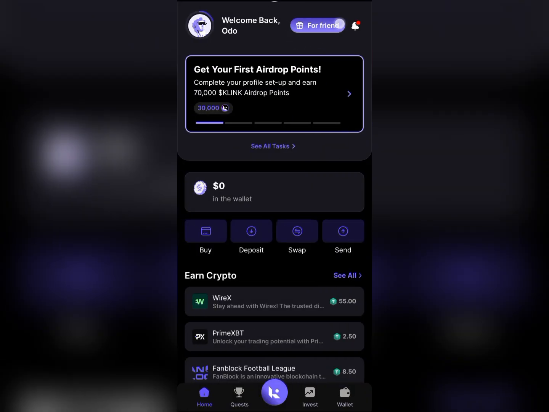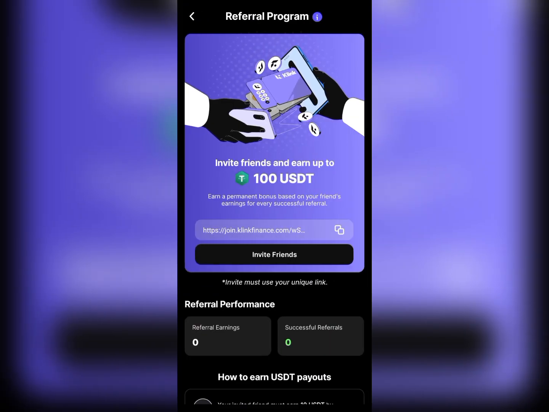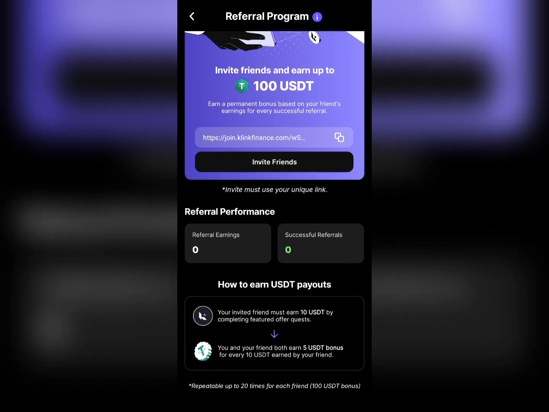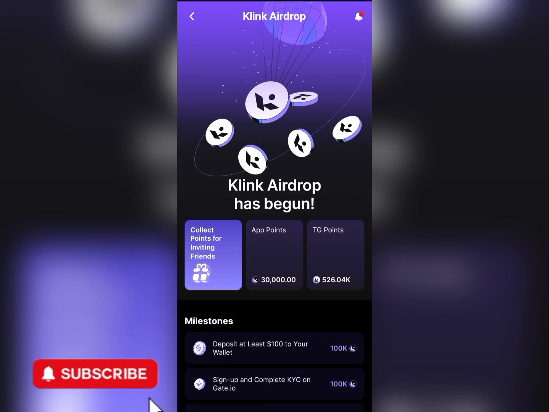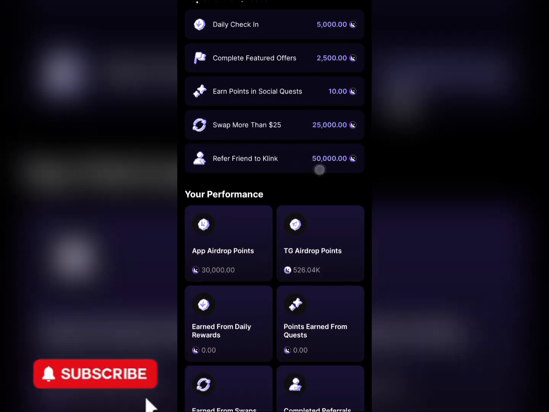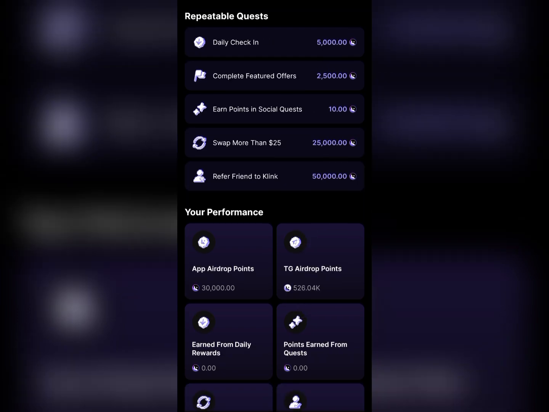Over here for friends, this is where you get to see your referral link for the app. You can refer persons on the app and also on the Telegram mini app. So you copy your referral link. Mine will be on my description page. So endeavor to do all these tasks, complete as many tasks as possible, copy your link, refer